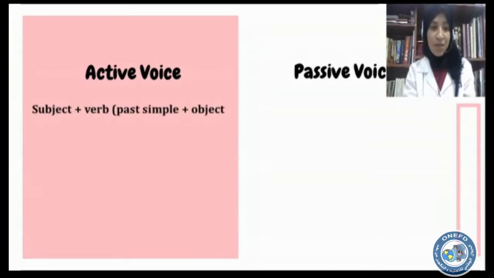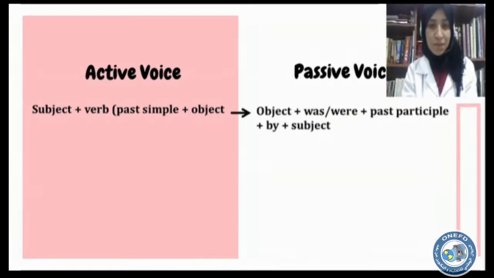For the active voice: subject plus verb in the past simple, plus object. Now, in the passive voice: object of the sentence plus verb to be in the past simple, and it could be in the present simple if it is used with the two verbs locate and situate, plus the past participle of the verb we have, plus by, plus subject. Let's see an example.